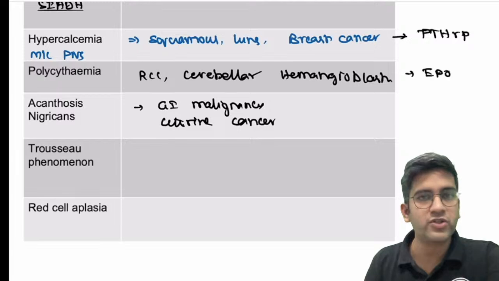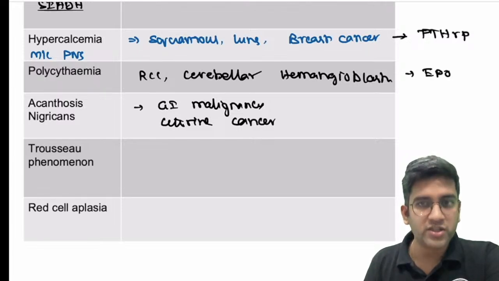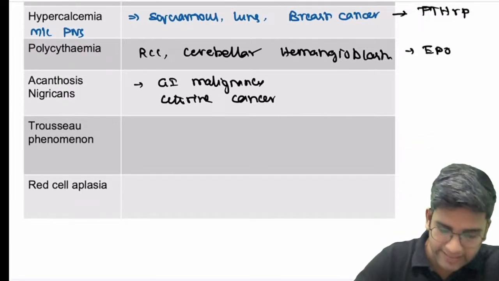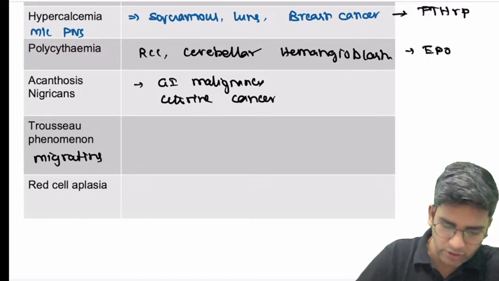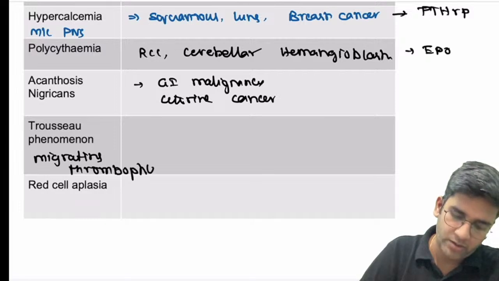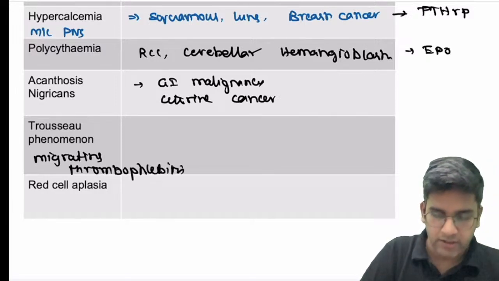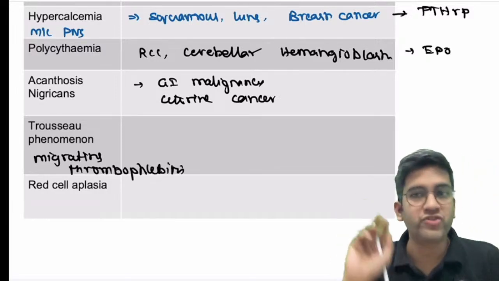What is Trousseau phenomenon? Trousseau sign or Trousseau phenomenon is migrating thrombophlebitis. What does it mean? I have lots and lots of migrating thrombophlebitis. It's seen in multiple places. The common denominator is mucin secretion.